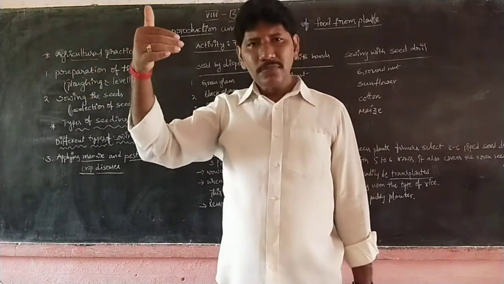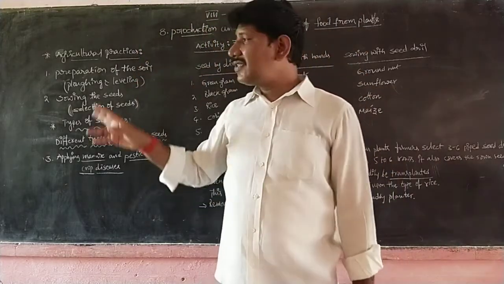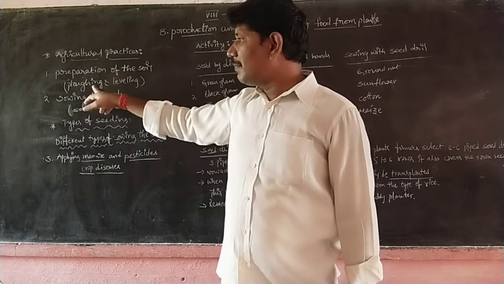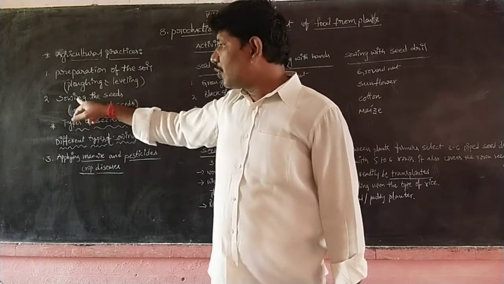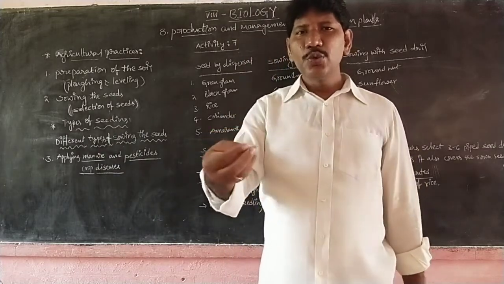Preparation of the soil is the first and foremost step in agricultural practices, whatever the place, whatever the crop. So, preparation of the soil is by ploughing and leveling. Next, sowing the seeds. After ploughing and leveling, we are ready to sow the seeds.